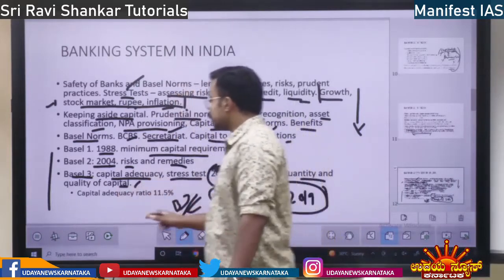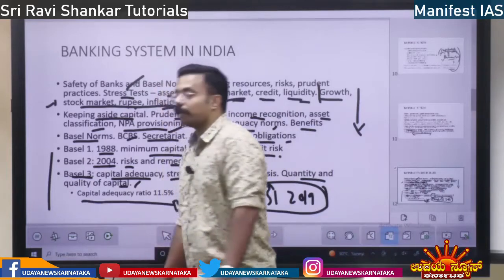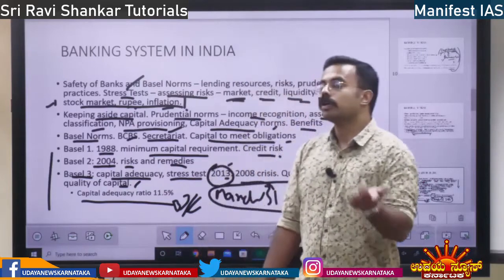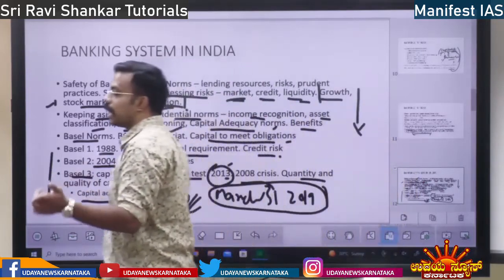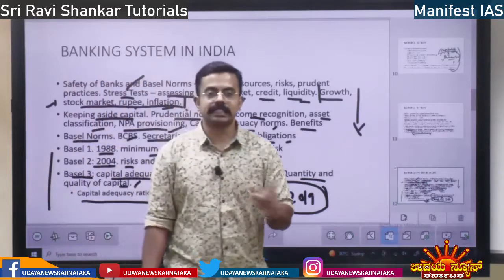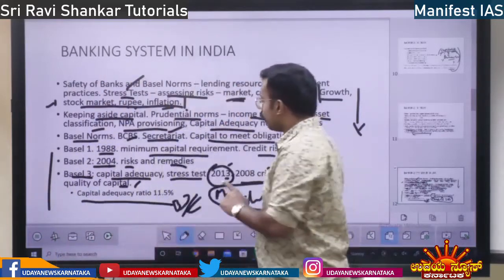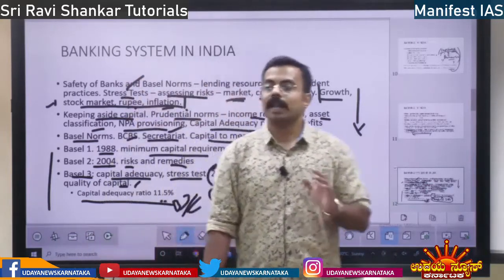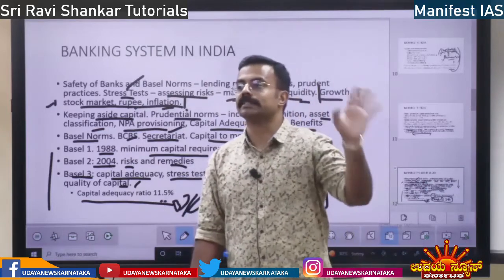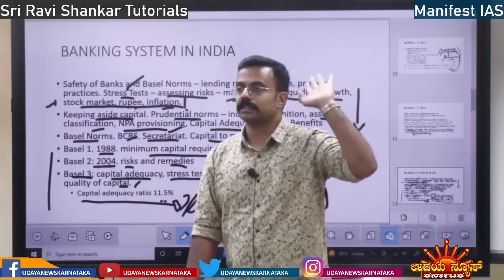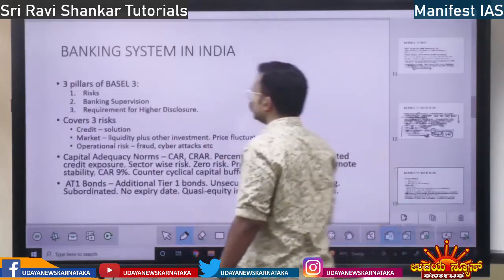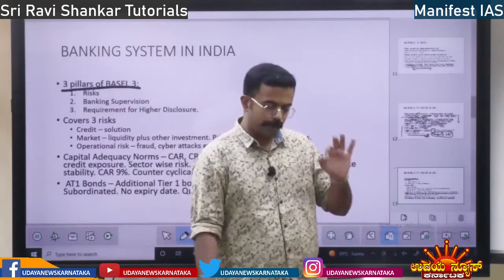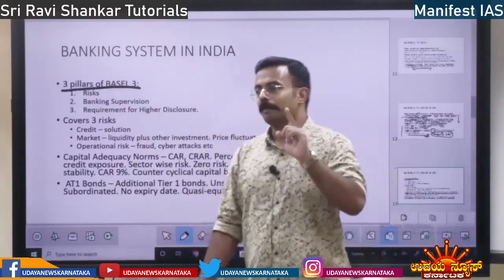Here they give the capital adequacy ratio of 11.5%, CAR, also called the capital to risk adequacy ratio. CAR, both are the same. It means 11.5% of the capital should be set aside for any risk, right? Okay. Next, we have 3 pillars. In Basel 3, they are going to ask, probably Basel 1 and Basel 2 they are not going to ask. Basel 3 they will ask.